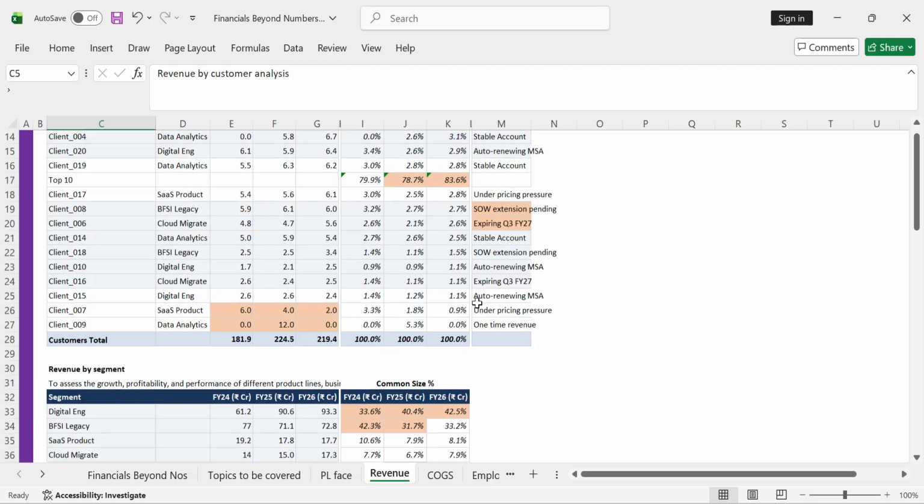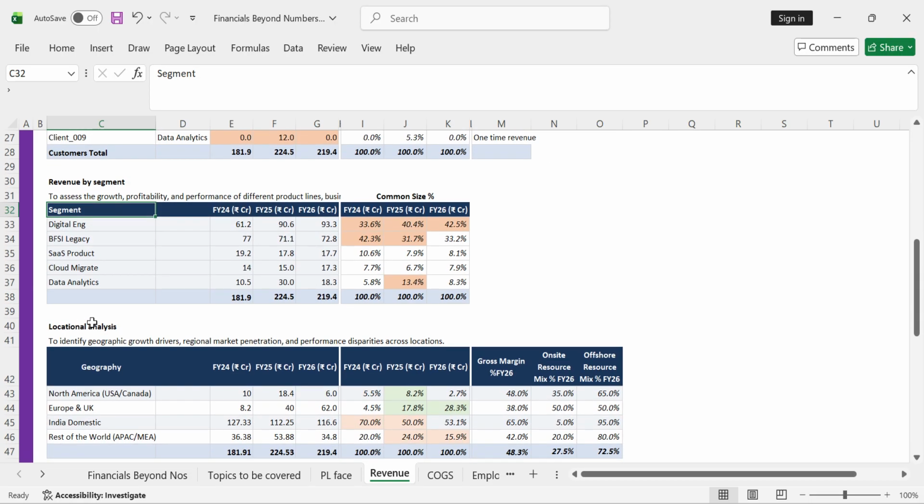In the next lecture, we'll be discussing revenue by segment analysis and some location analysis as well.